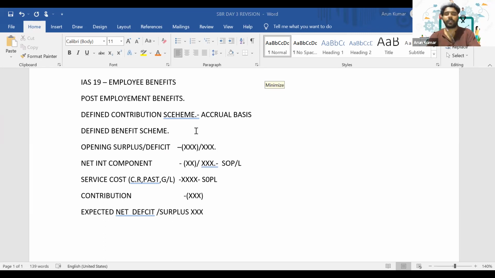This contribution will be shown in the statement of cash flow. So the service cost in SOPL and the contribution will be shown in SOCF under operating activity, because it's an amount that we offer to our employees, isn't it? So that's the reason we'll show it under operating activity. Is it clear, everyone?